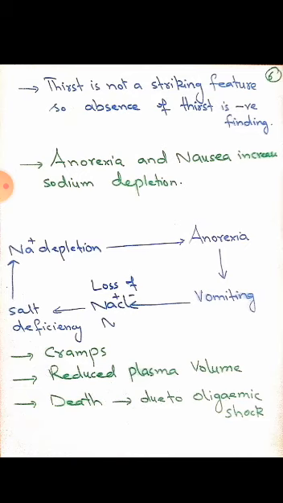Muscular cramps will be observed due to the deficiency of sodium, because muscular activity depends upon this electrolyte. Plasma volume will be reduced because sodium causes retention of water, and if this condition is not treated timely by saline solution, it will result in death. It can be lethal. Why? Due to oligemic shock. Oligemic shock is reduced plasma volume.